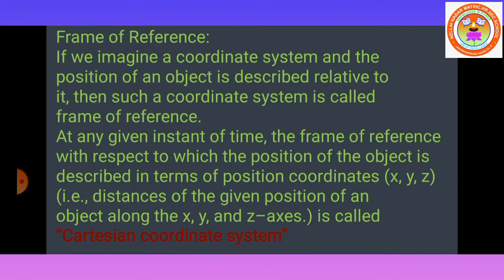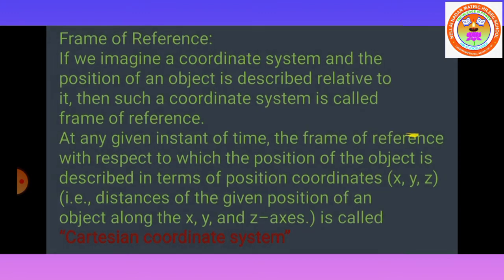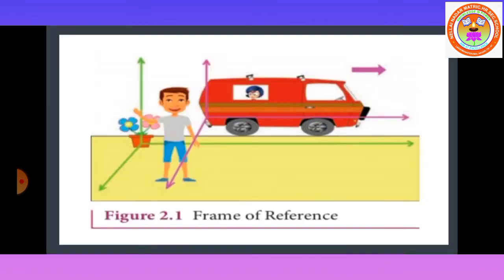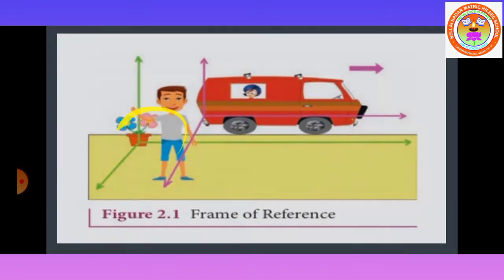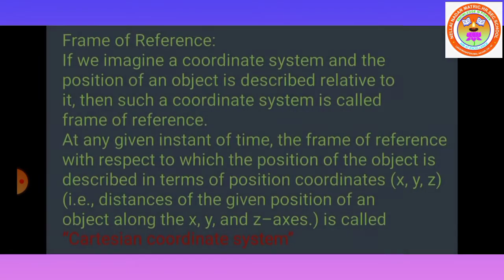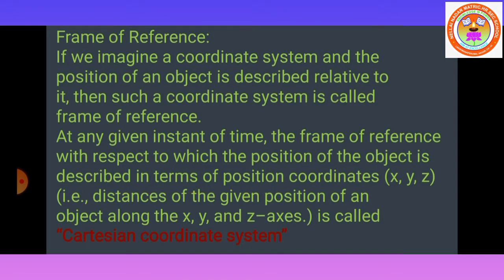Students, the position of the object is described in terms of position coordinates x, y, z. It is called the Cartesian coordinate system.